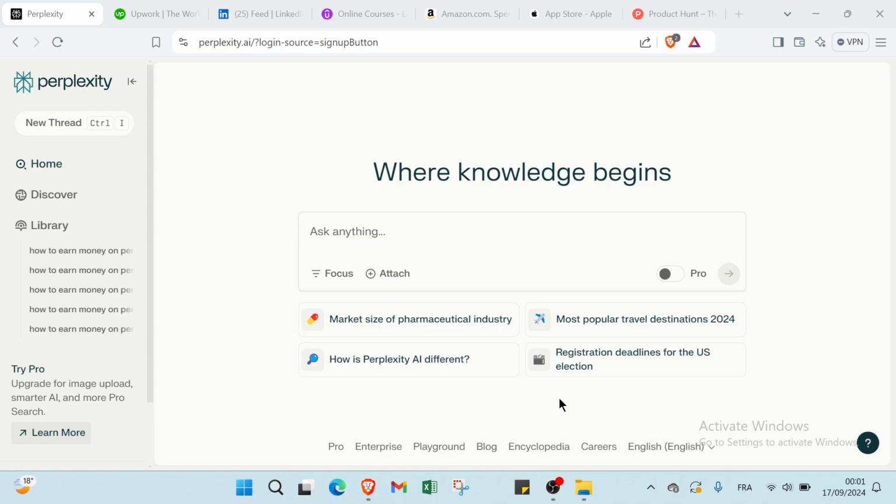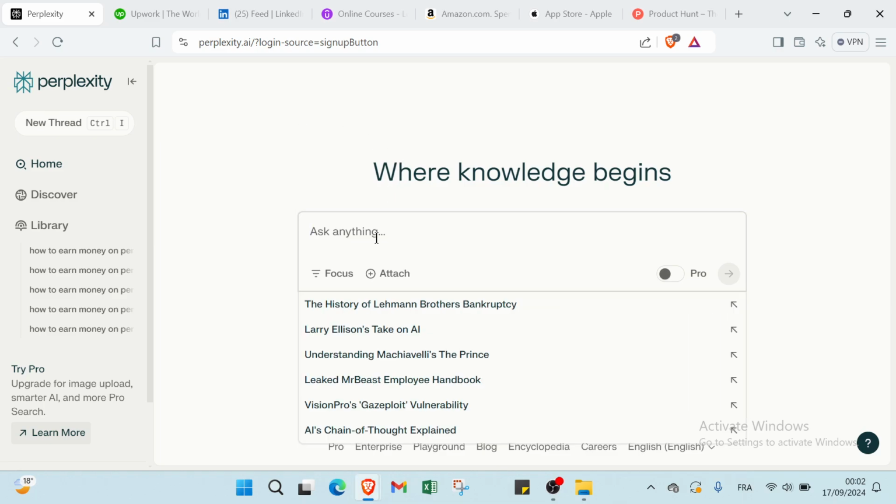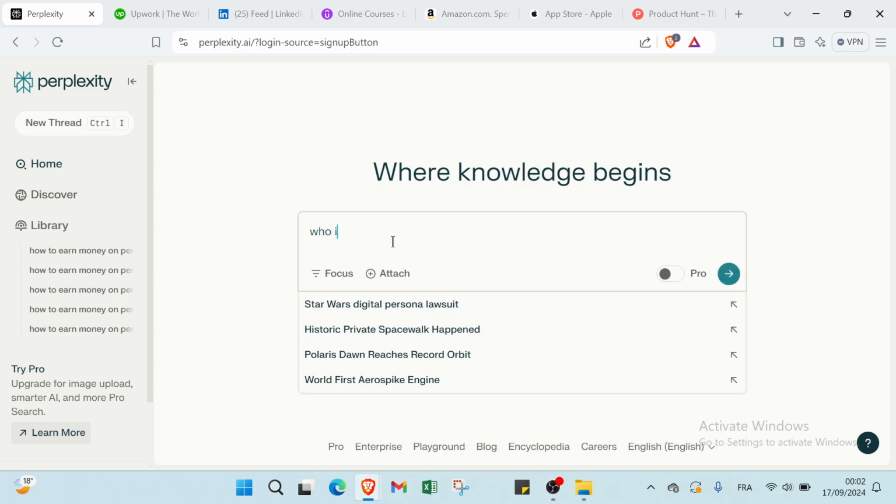So the first step that you have to do is just open a web browser and dive into perplexity.ai. You just have to sign up by writing your email address and your password and you get started. So this is the homepage, as you can see. Perplexity offers various things, for example you can just ask anything you want here. For example, who is the best player in the world?